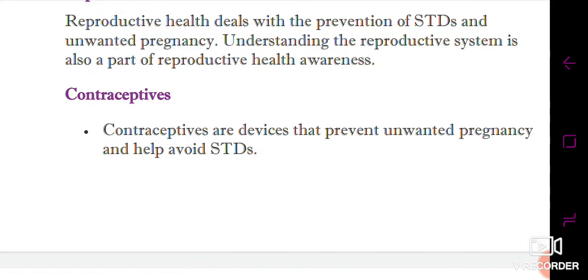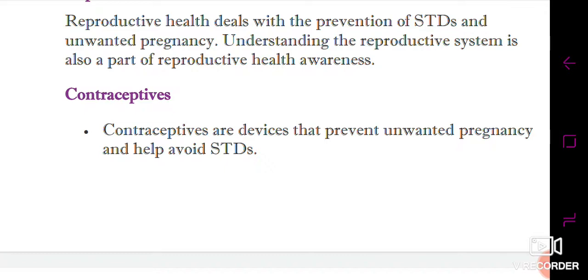This way we can be protected from many kinds of diseases, like sexually transmitted diseases such as AIDS, acquired immunodeficiency syndrome, as well as bacterial diseases like syphilis and gonorrhea. AIDS is a viral disease, and syphilis and gonorrhea are bacterial diseases which occur due to sexual intercourse.